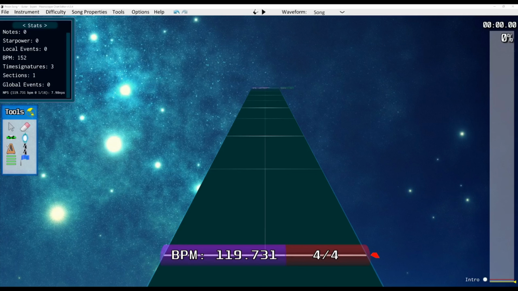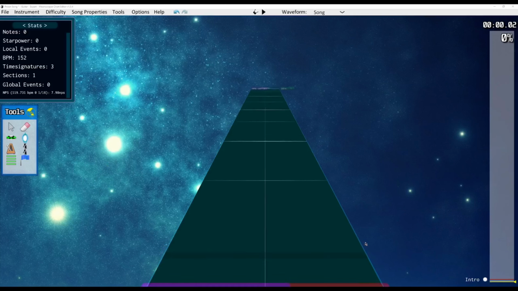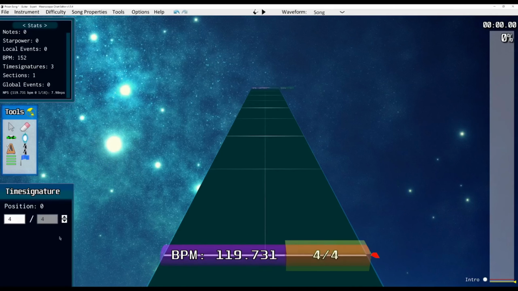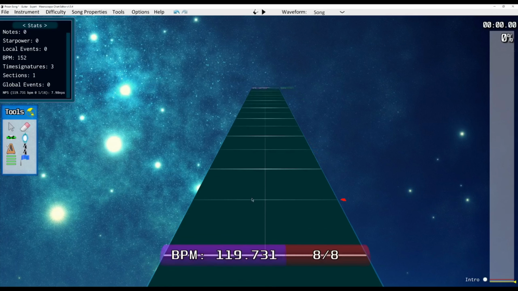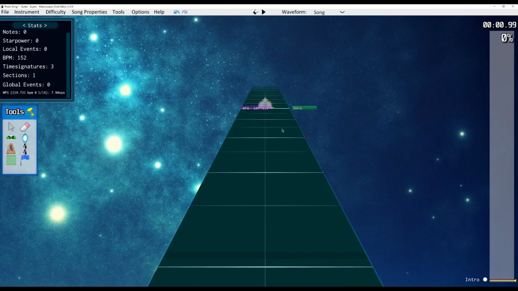This will halve the BPM and it will make the star power last twice as long on a song where star power would seemingly vanish. I'll actually show you exactly what that looks like here. So instead of, if it was like, what if we had this at 8/8 time? So you see how this is still lined up correctly and everything, but instead of there only being 4 beat markers here, now there are 8.